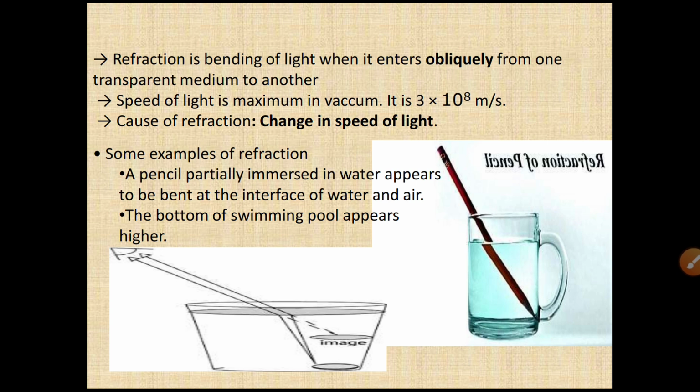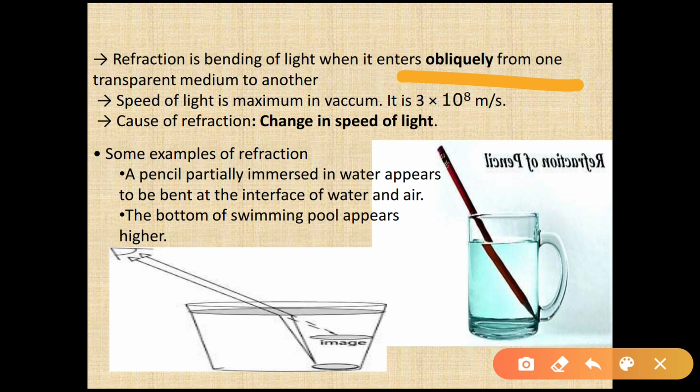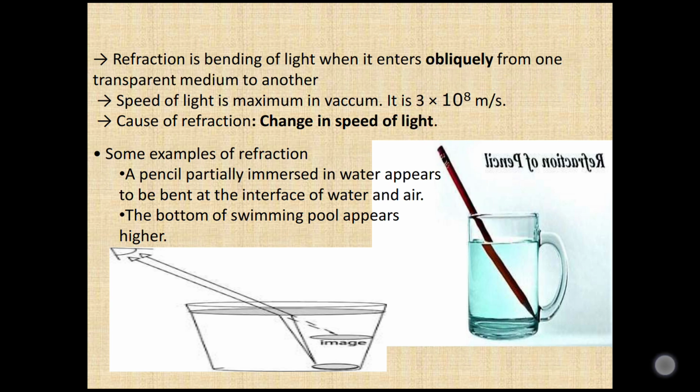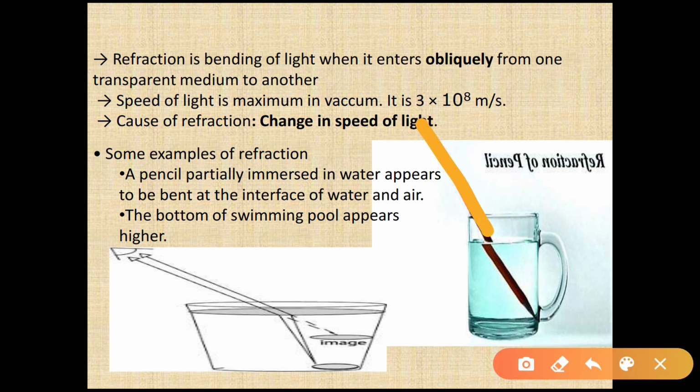So refraction is the bending of light when it enters obliquely from one transparent medium to another transparent medium. So what is obliquely? Obliquely means slantly, at some angle. Here you can see this pencil is entering the medium slantly, that is obliquely. And what is the cause of refraction? The cause of refraction is the change in the speed of light.